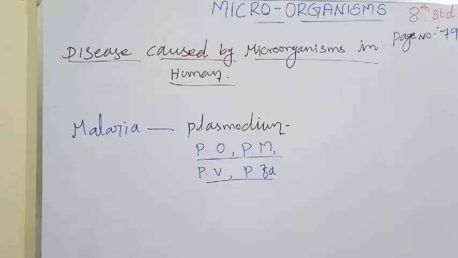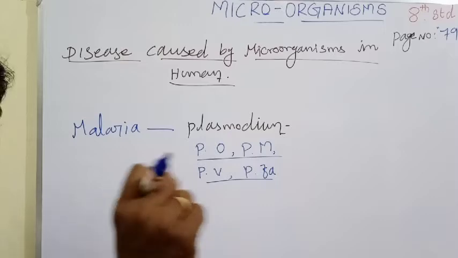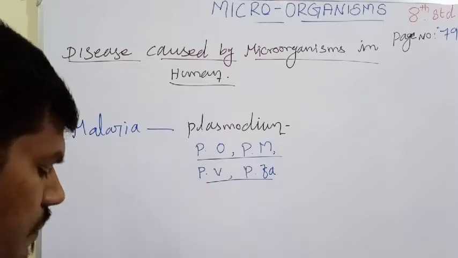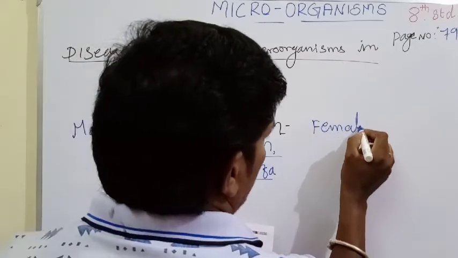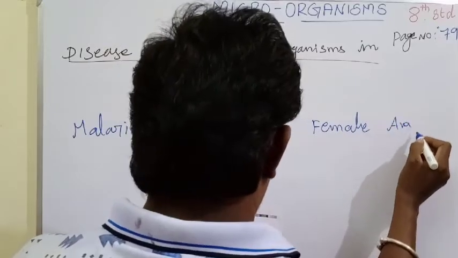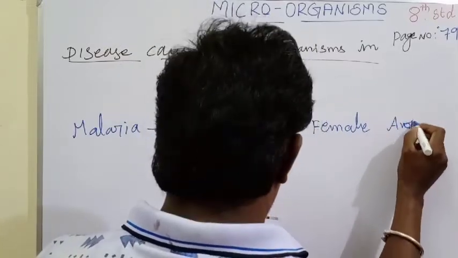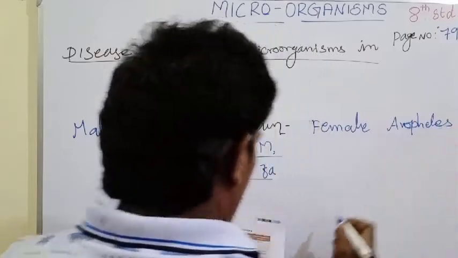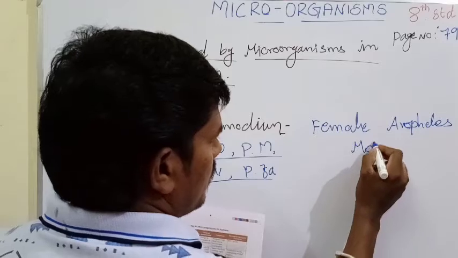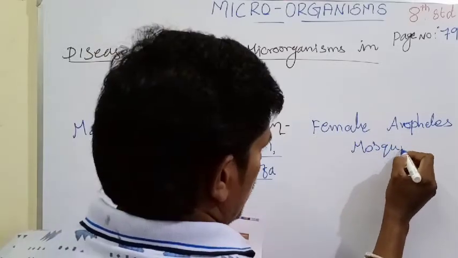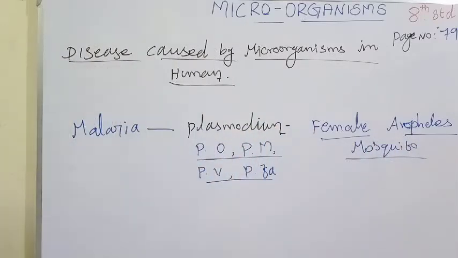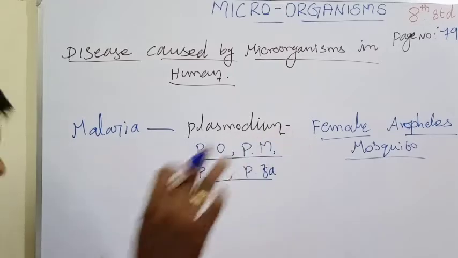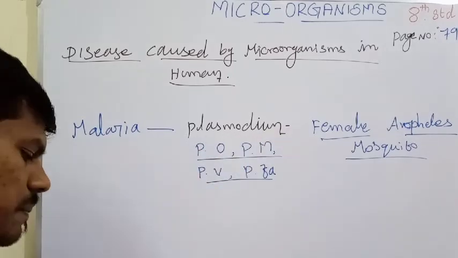How is the disease spread from one person to another? Which organism is involved as the intermediary? The female Anopheles mosquito is responsible for the transmission of this disease from one place to another, or one person to another person.